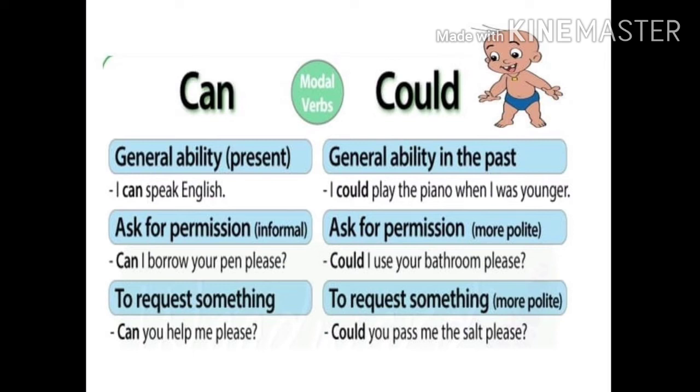Can you help me please? You can use such sentences in an informal way. You can use can in an informal way. But if you want to be more polite and more formal, you should use could for requests. Could you pass me the salt please? Imagine you are in a formal meeting where you're being asked to dine with the higher officials or someone else. In such a situation, it would be more appropriate to use could as a modal to request something.